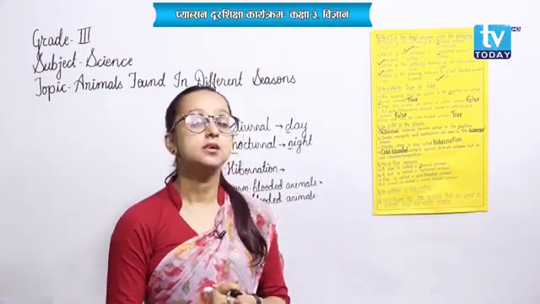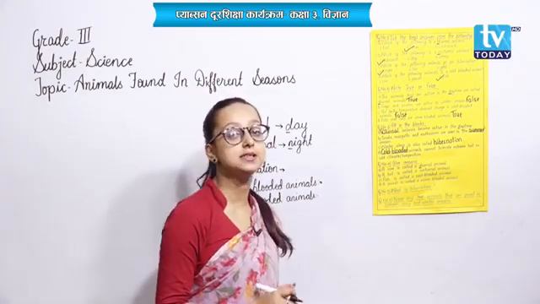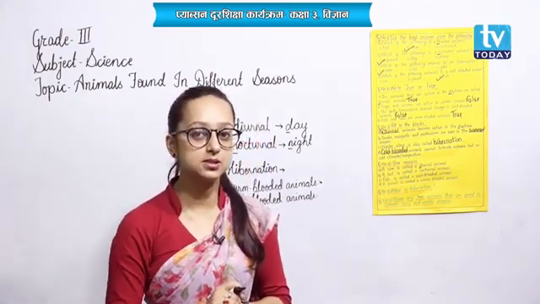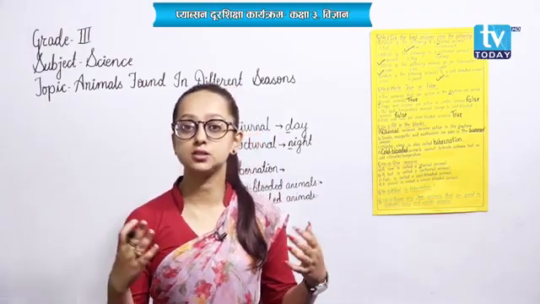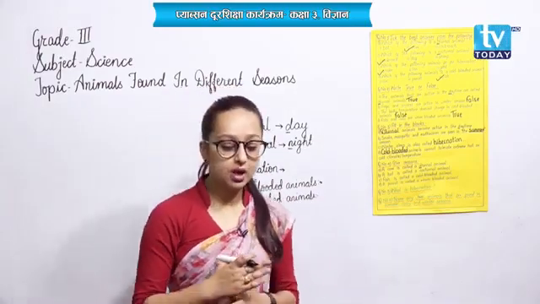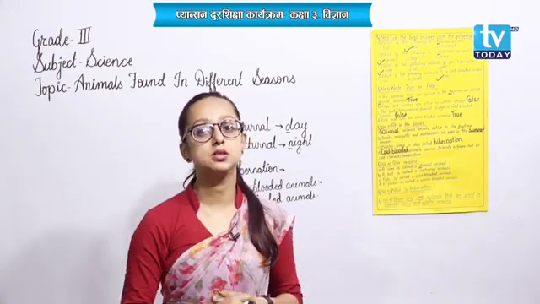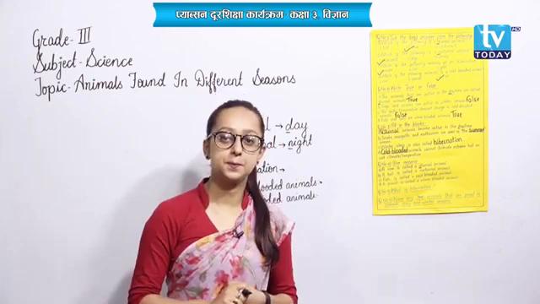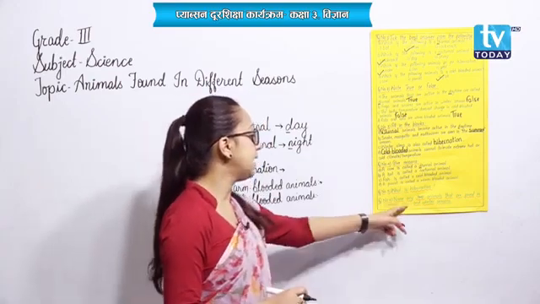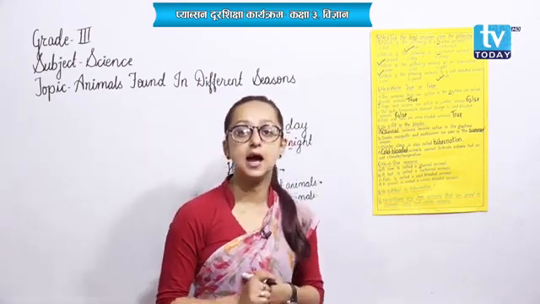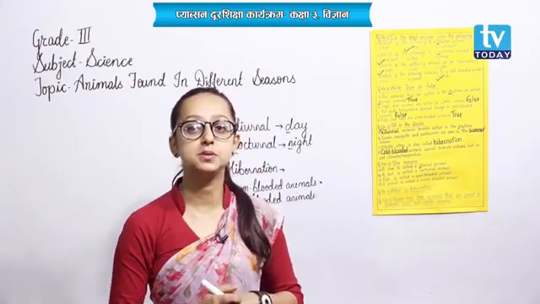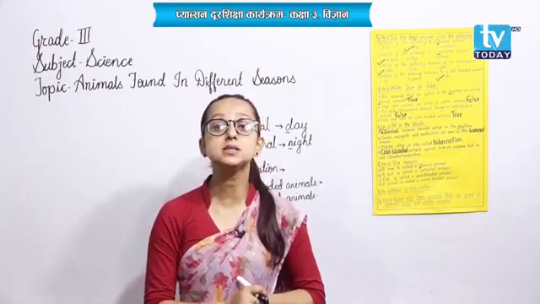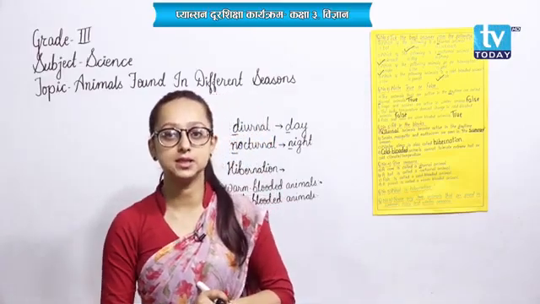And similarly, for the animals found in rainy season, we can write the same animals that are found in summer season, like snakes, frogs, earthworm, but except those we can also write rats, crabs, etc. And finally, the animals that are found in winter season, I have been taking the two names repeatedly, that is Brahminy dogs and cranes.